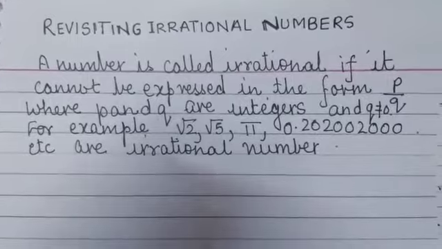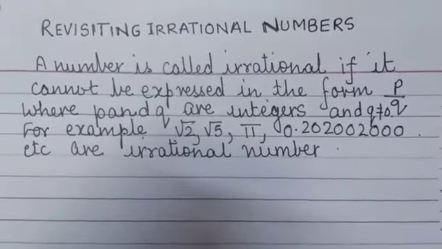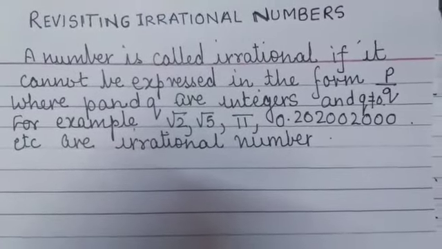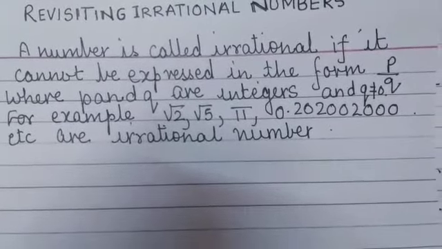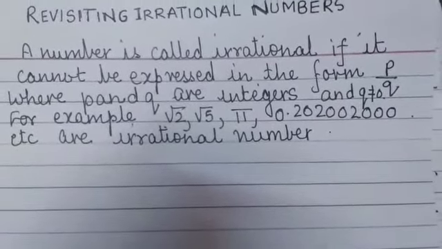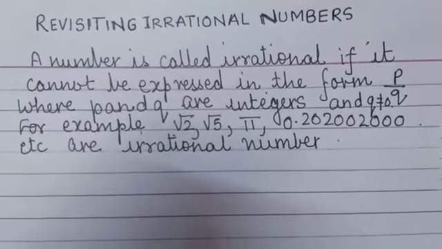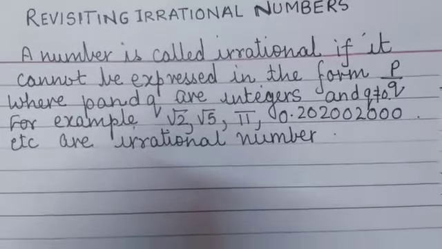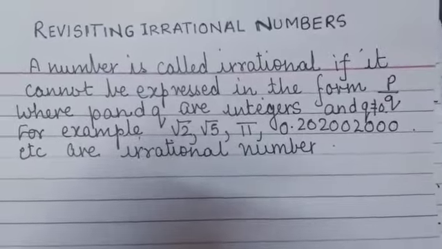Once more, a number is called irrational if it cannot be expressed in the form p upon q, where p and q are integers and q is not equal to 0. For example, root 2, root 5, root 3, pi, 0.20200200020000..., etc.